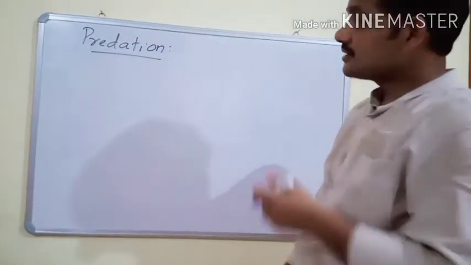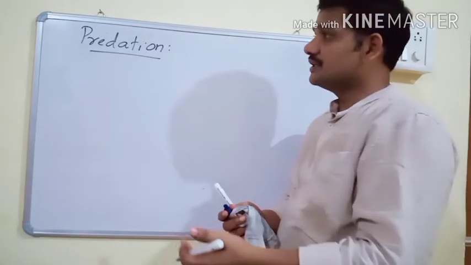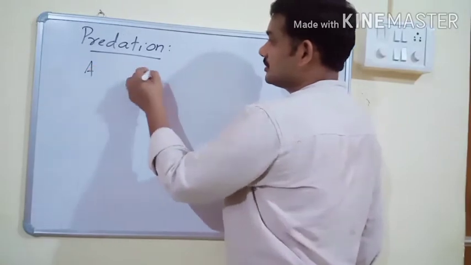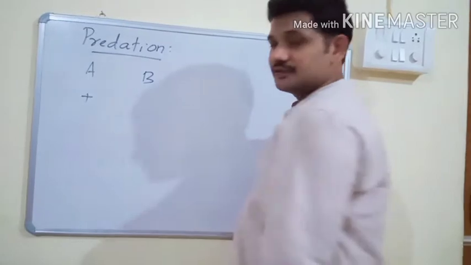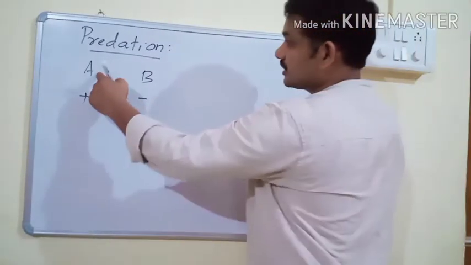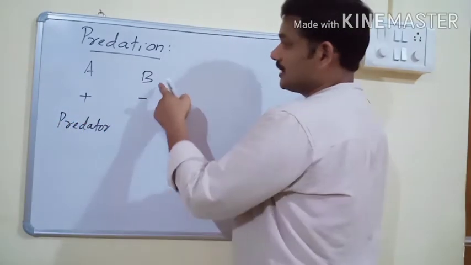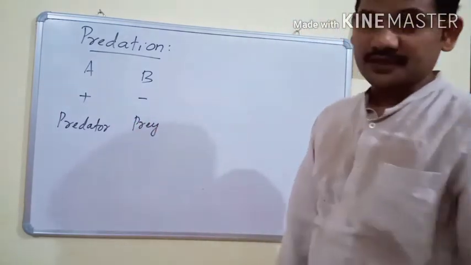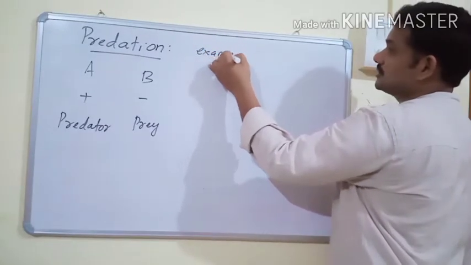It is an interaction between members of two species, in which a member of one species benefits and a member of the other species is harmed. The benefited animal is known as the predator, and the harmed species is known as the prey.